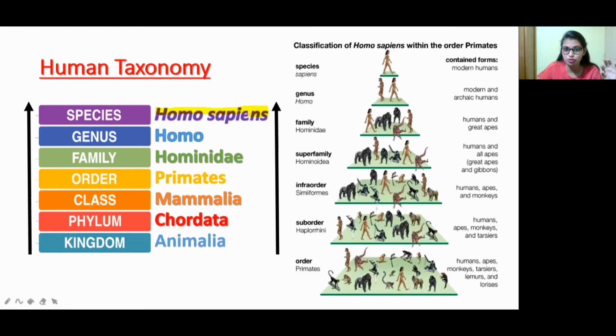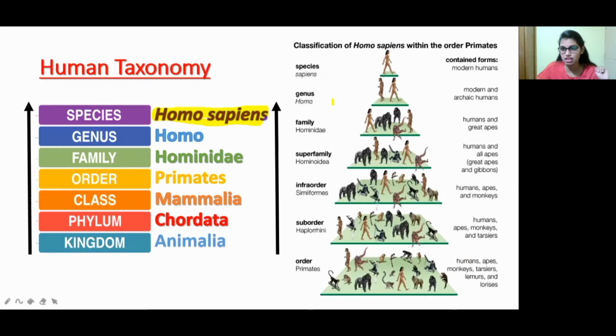So what is the scientific name of human? Homo sapiens. The scientific name consists of the genus and the species. You can see Homo here is the genus, and sapiens is the species. This is the classification of Homo sapiens. The order includes many living organisms, for example human and monkey, animals which correlate with human behavior, and those are categorized under primates. Then come to the family: humans and apes have similar characters, so they belong to the same family.